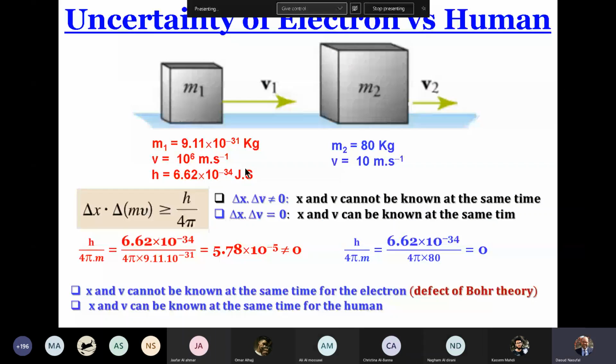It's impossible to find the position and the speed of the electron at the same time, and this is the defect of Bohr's theory. So Heisenberg destroyed the principle of the orbit. That means the electron is not found on orbit. So the question now: what is the real place of the electron? Or where can we find the electron?